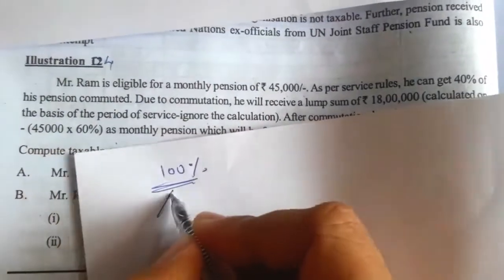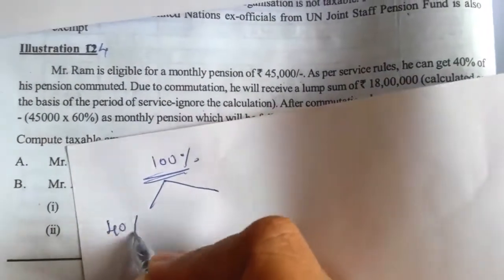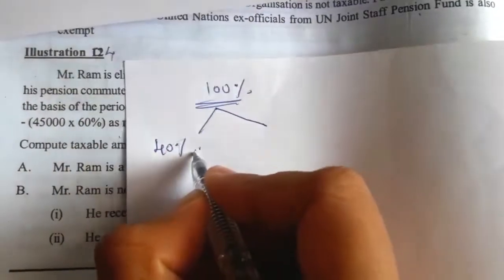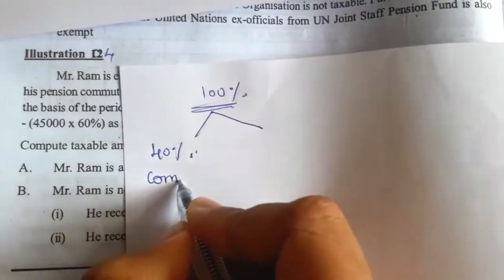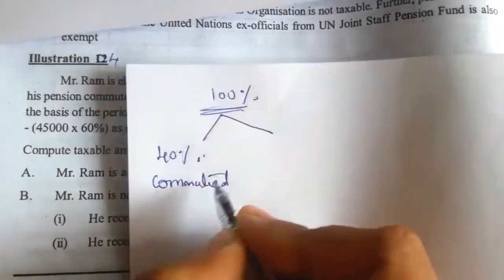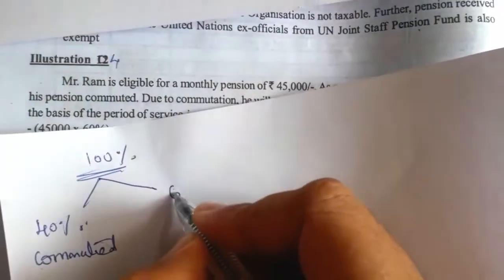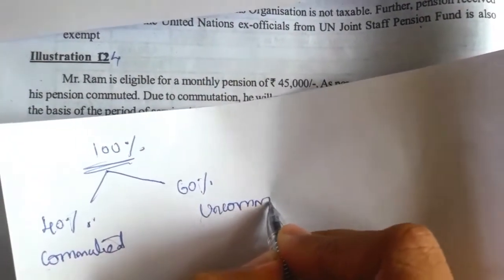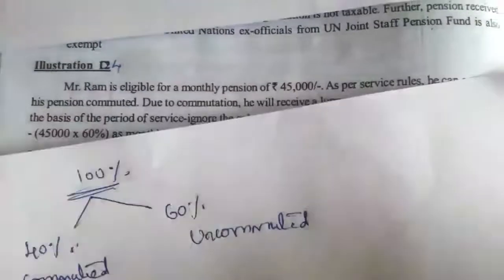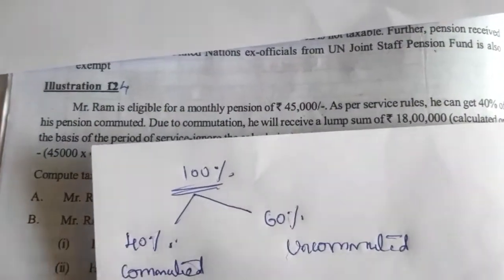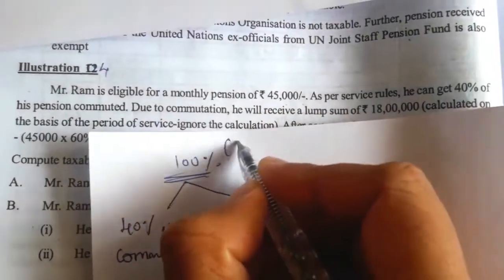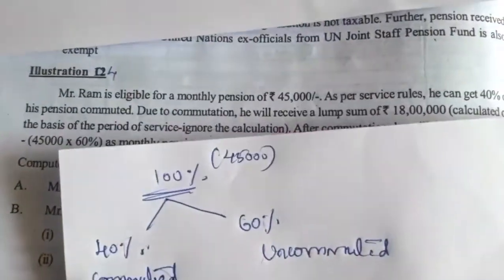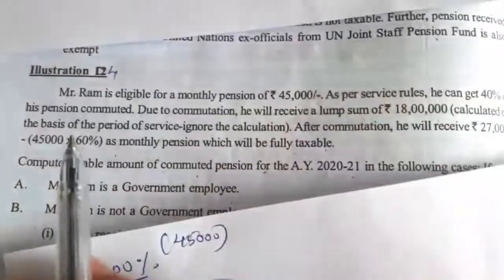The total, 100%, is the pension. Out of that, 40% he will be commuting, so 40% is commuted. It means the balance, 60%, is uncommuted. So 100% means how much? That is 45,000. His total pension is 45,000, and of that, 40% he will be commuting.